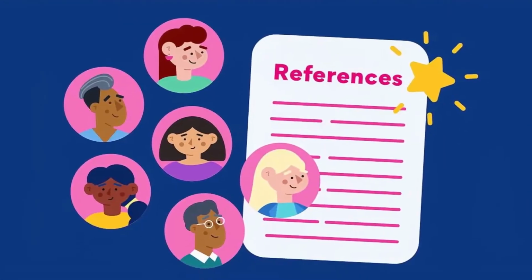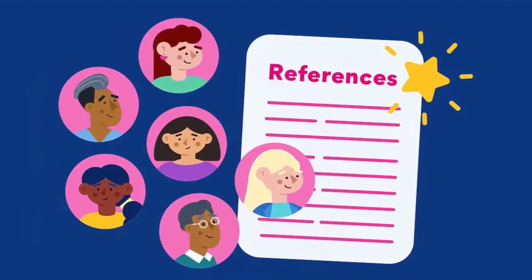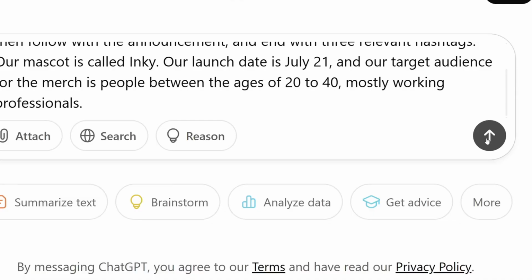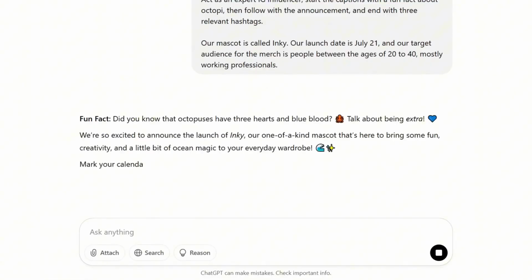That's where the next step of the framework comes in, which is references. This is where you can provide examples of some other IG posts that you like. This way, the AI can take inspiration from this example. Providing examples can be so powerful because you can describe things with words as much as you like, but if you just provide it with an example, there's so much there that you can capture, the nuances that you can incorporate into the results. And voila, you press enter and here is your IG post.